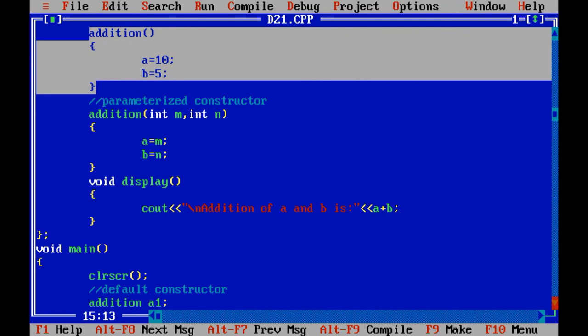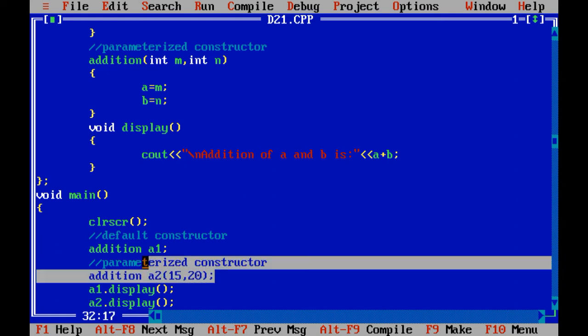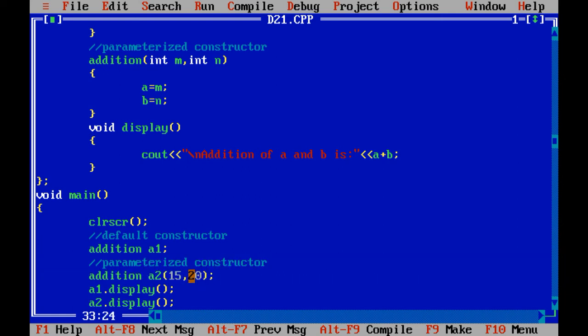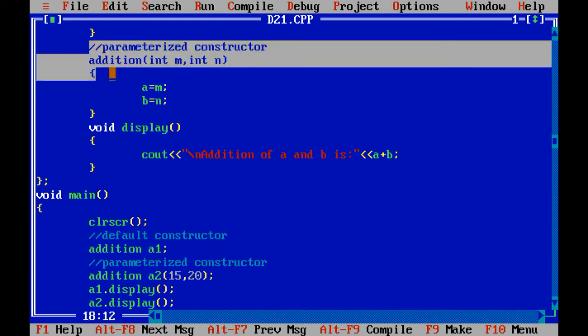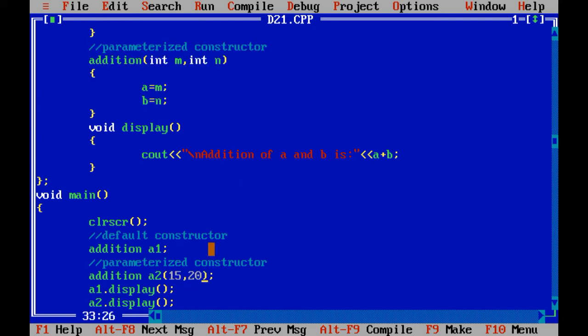And after the default constructor, it will override the values of A and B by 15 and 20. So you just need to be careful and your concept will be clear in such cases, right? Because A2 we have created over here, so it will automatically call the default constructor of the class, even though we have used parameters with it. After that, it will automatically override the values of A and B by M and N. And what are the values of M and N? That is 15 and 20.